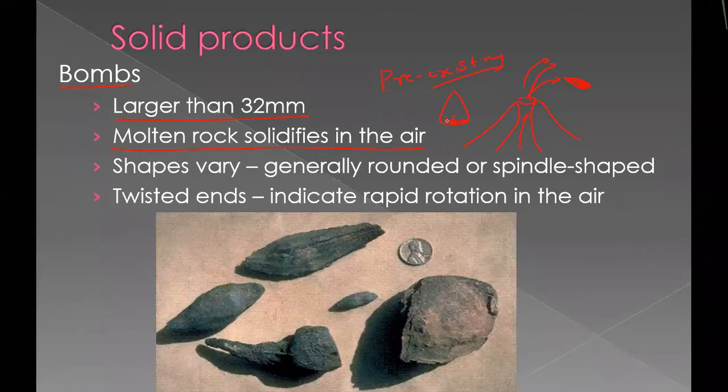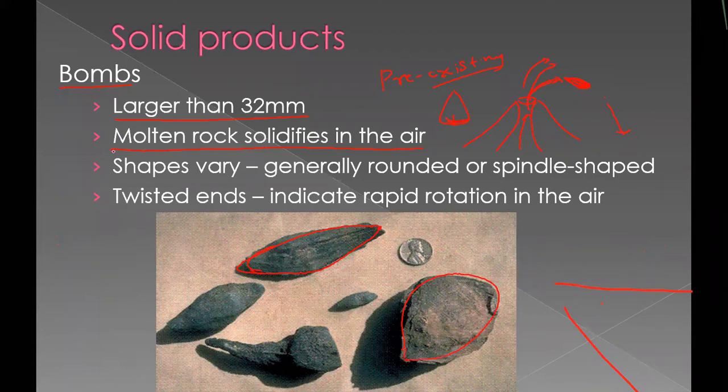This liquid material falls down. While falling down, it cools down in the air only, before falling on the ground. So what happens? Because of that, it forms this type of structure. There will be a tail at the back, and on the front side there will be a little broad structure. You can see here, the front side broad structure is there, and the back side tail is there.